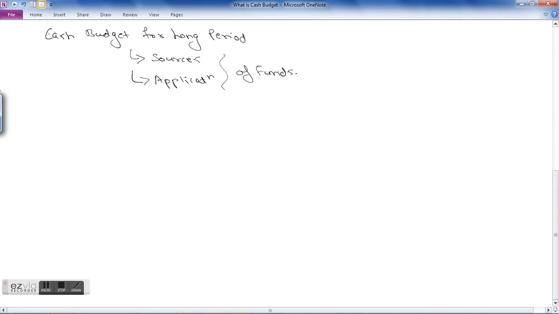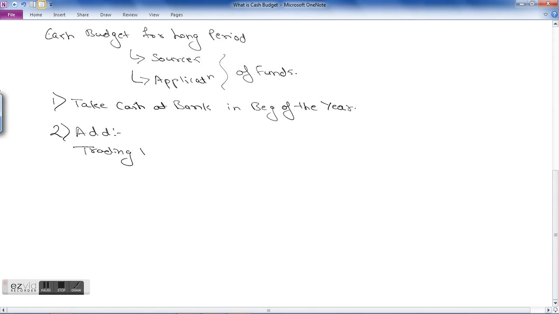So to prepare a long period cash budget, first we need to take cash at bank in the beginning of the year. Then second, we need to add the expected trading profit before tax.